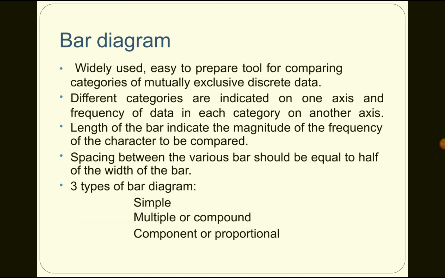So bar diagram is a widely used, easy to prepare tool for comparing categories of mutually exclusive discrete data. Different categories are indicated on one axis and frequency of data in each category on the other axis. The length of the bar indicates the magnitude of the frequency of the character to be compared. So three types of bar diagrams: simple, multiple or compound bar diagram, and component or proportional bar diagram.